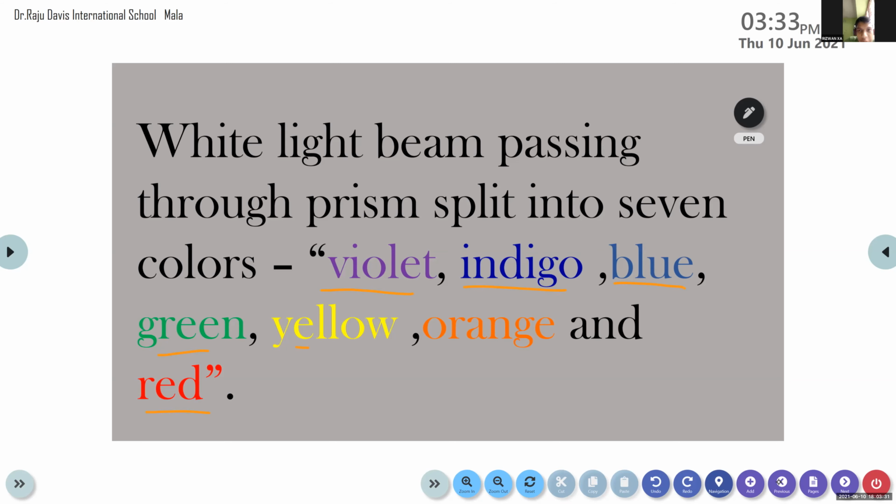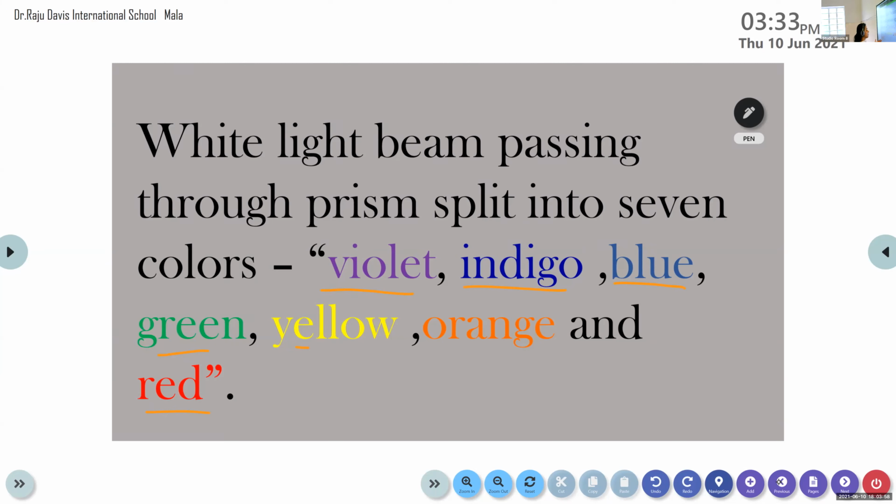The slide shows that the white light is comprised of 7 different colors: violet, indigo, blue, green, yellow, orange and red. Now we are discussing what we mean by spectrum.